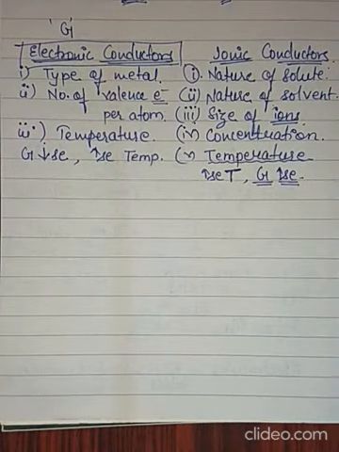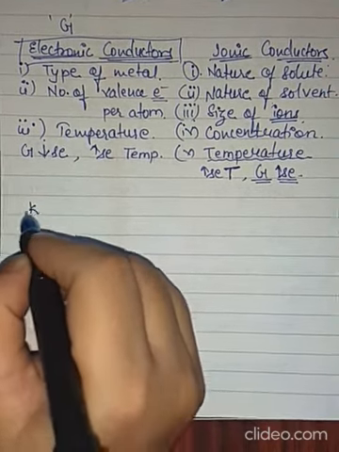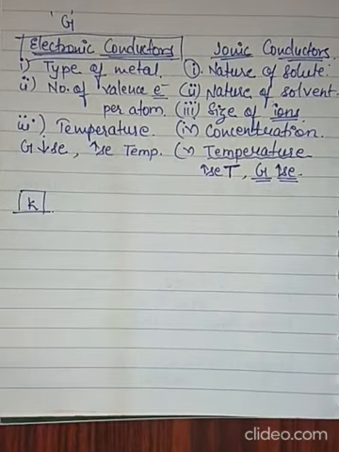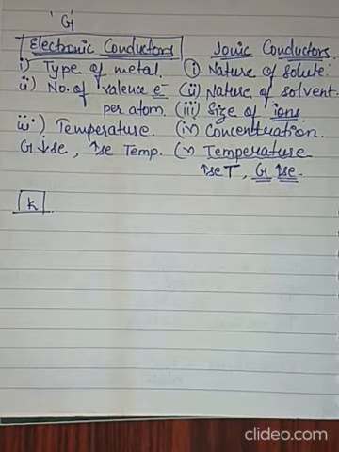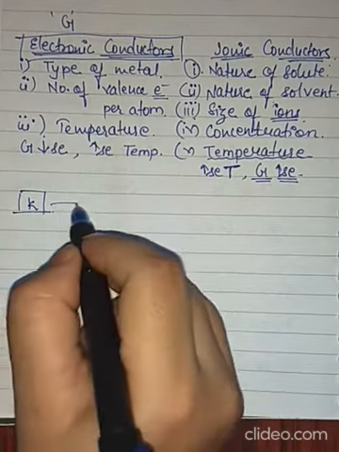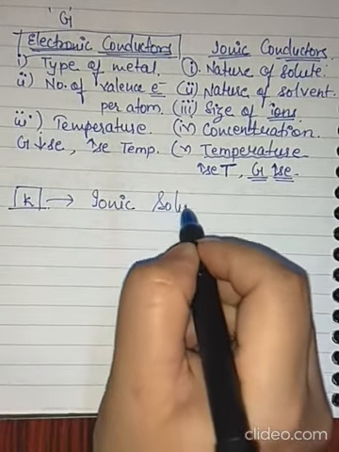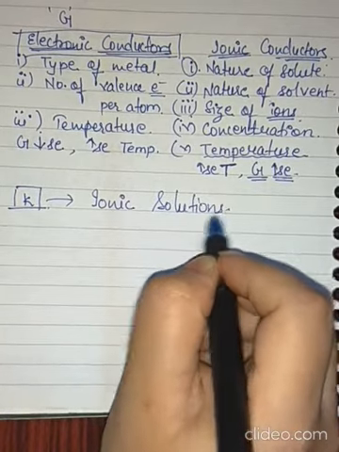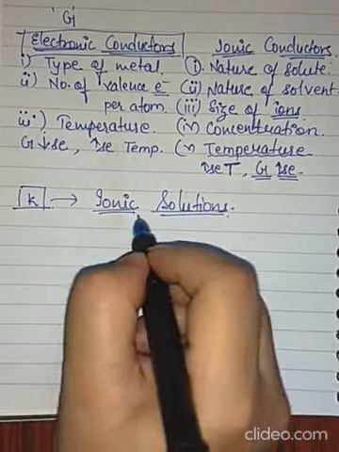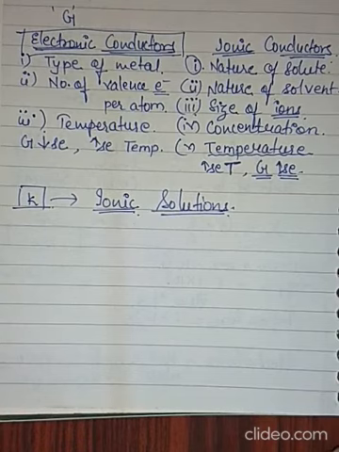How are you going to measure kappa value for ionic conductors? So measurement of conductivity for ionic solutions is our aim.